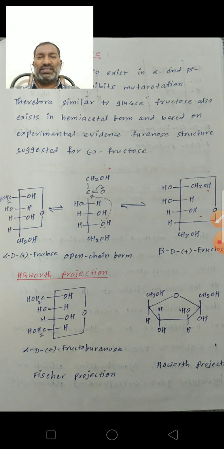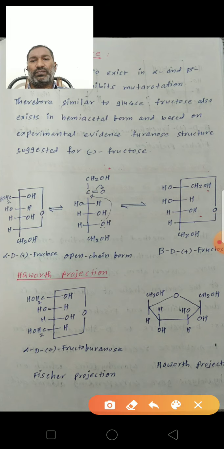See here, this is the open chain structure of fructose. This first carbon, this second carbon, third carbon, fourth carbon, fifth carbon OH. The fifth carbon OH participates in the cyclization, or formation of hemiacetal.